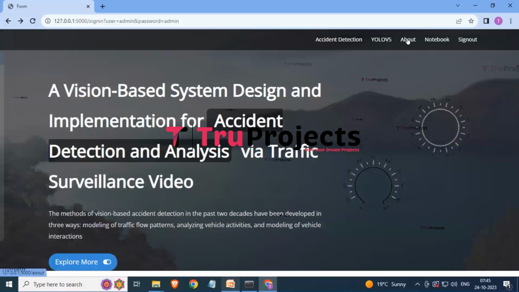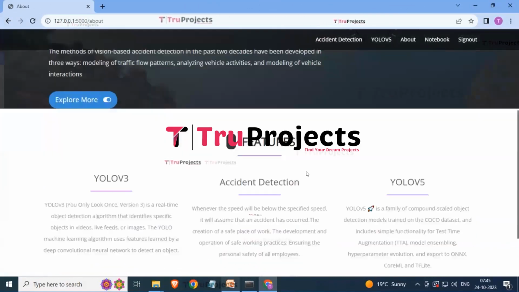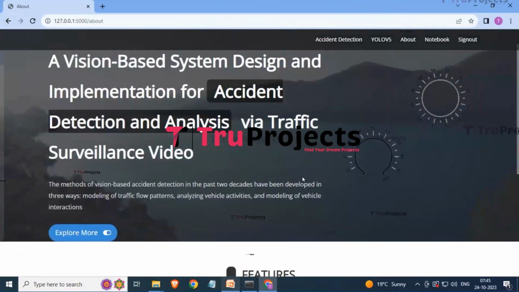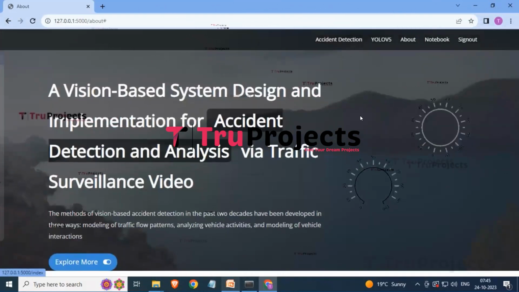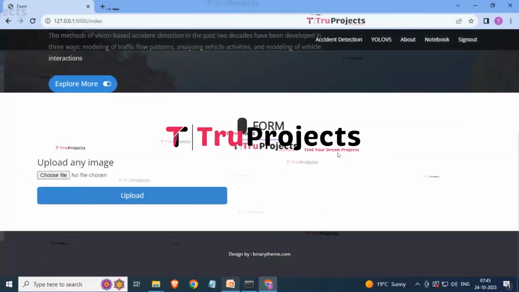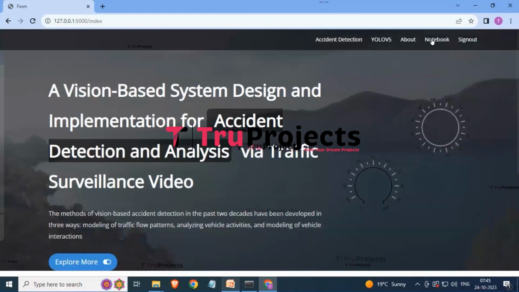Here you can see that there is a button for about. Just click on this button. By scrolling down below, here you can see these are the features which are providing YOLO v3 accident detection and YOLO v5. Just click on the YOLO v5 button and it is asking for uploading the image.